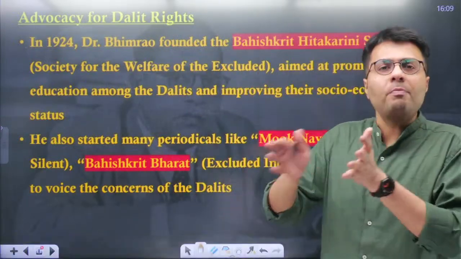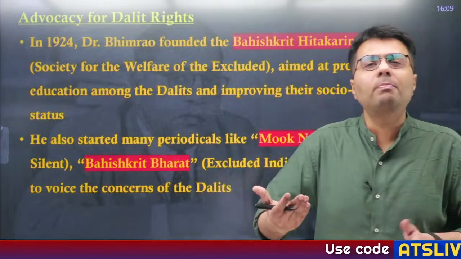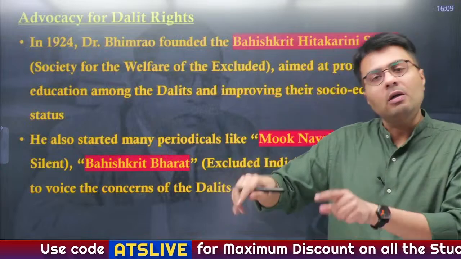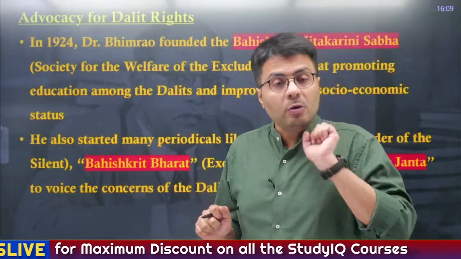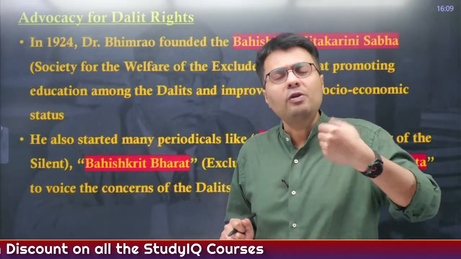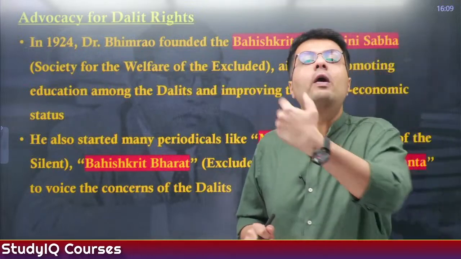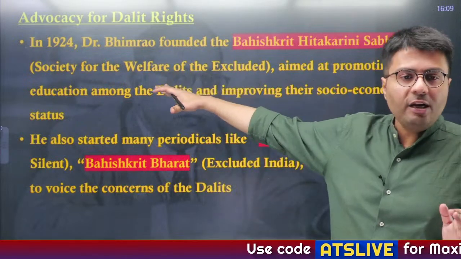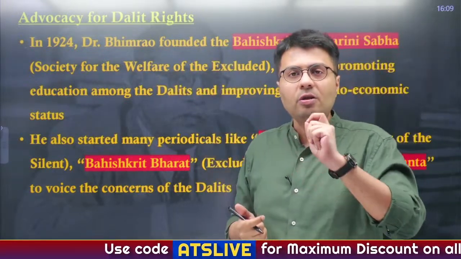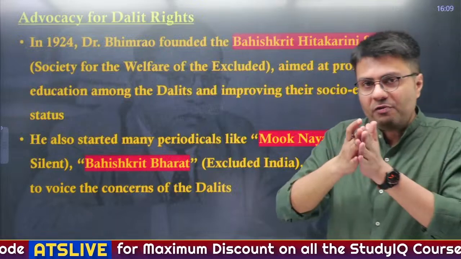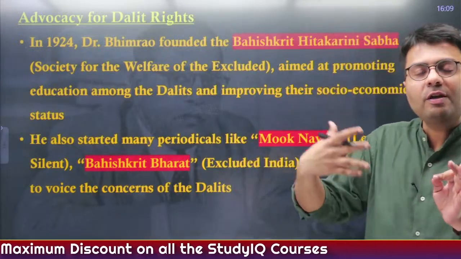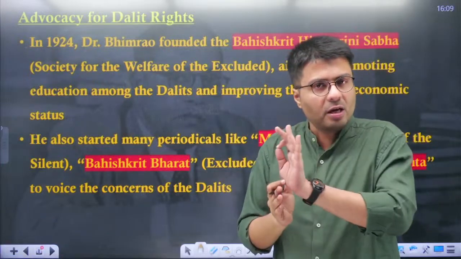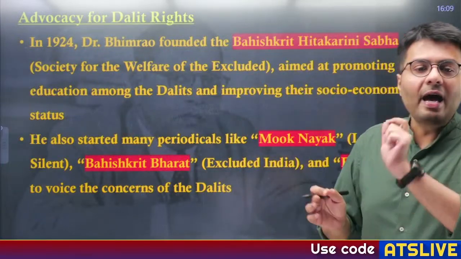Now, his imprint on Indian polity is quite significant. For example, even before India became independent, Dr. B.R. Ambedkar played a key role in arousing the consciousness of people about the problems faced by the people belonging to downtrodden castes. Now, he brought many organizations, many journals to further his cause, to express his opinion to a larger context. Now in 1924, Dr. B.R. Ambedkar founded an organization known as Bahishkrit Hitkarni Sabha. If you translate this roughly, it means Society for the Welfare of the Excluded.